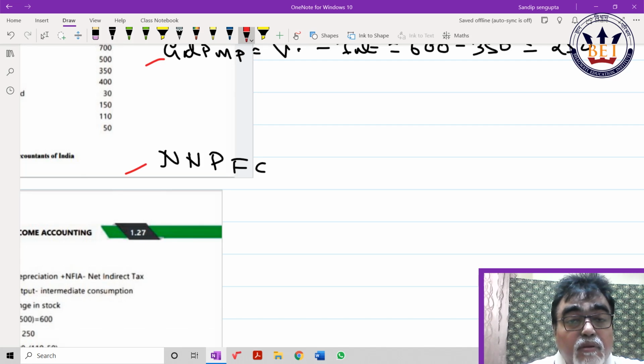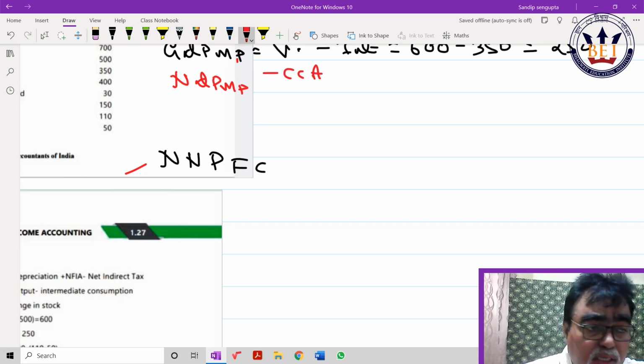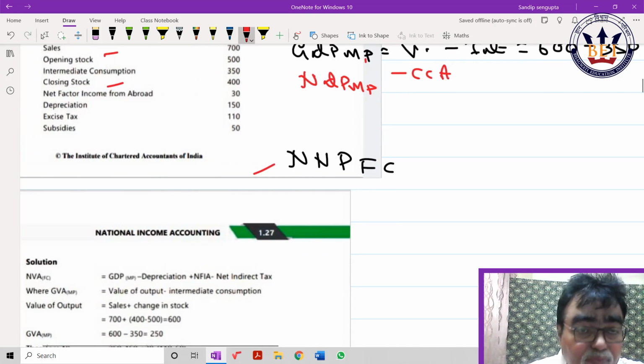NDPMP, how do I find out? Minus CCA. So how much CCA is given? 150. So what should I write? NDPMP is equal to 250 minus 150, which is 100. Yes or no? Check, correct or not?